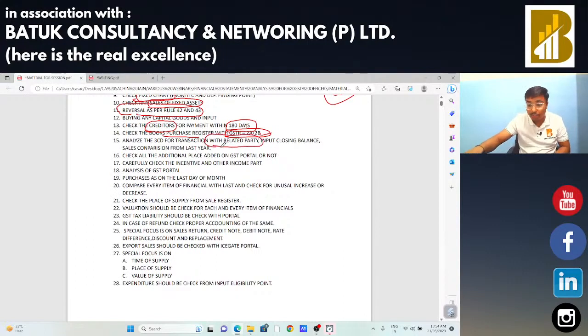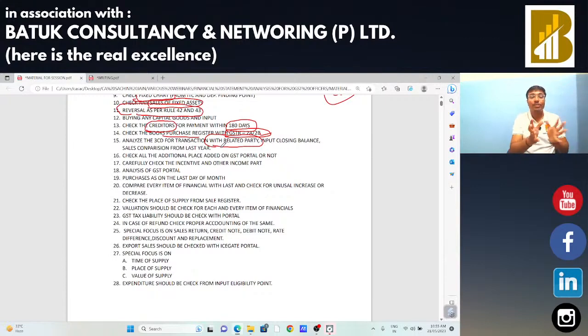Sir, when you are going to check the 3CD of that particular entity, one clause is there in that form itself related to transactions with the related party. In our today's session, we are also going to discuss certain important points of form 3CD from GST audit point of view. At that time, we are also going to discuss related party transactions.